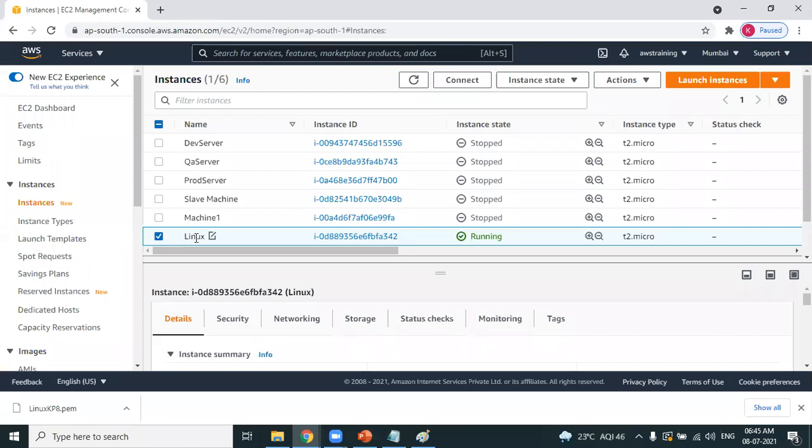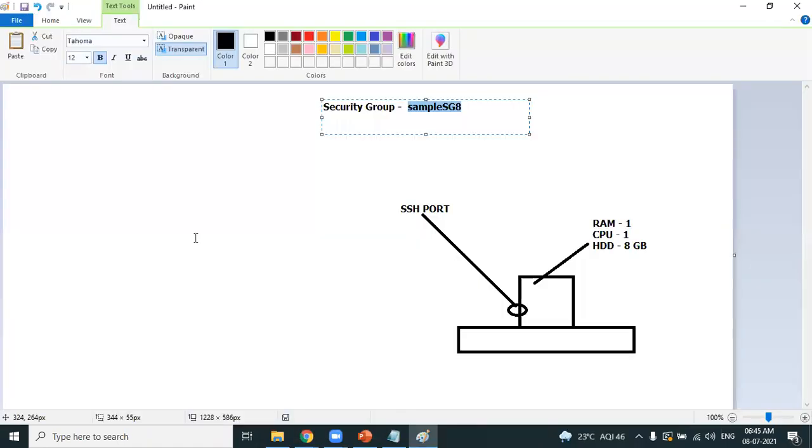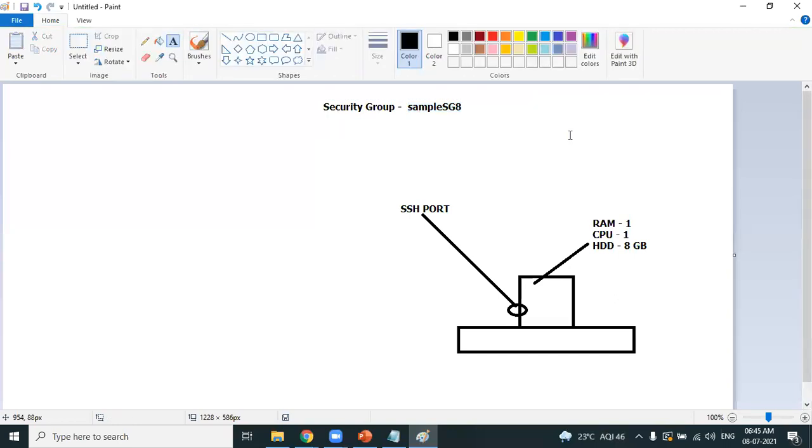I have selected the Linux operating system, and keep in mind that when you're creating a Linux machine, you need to open what port? SSH port. And you have provided a name to the security group. What's the name of the security group? Sample SG8. Perfect. The Linux machine is ready.